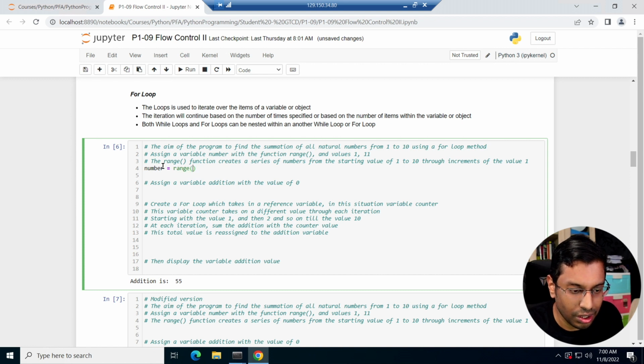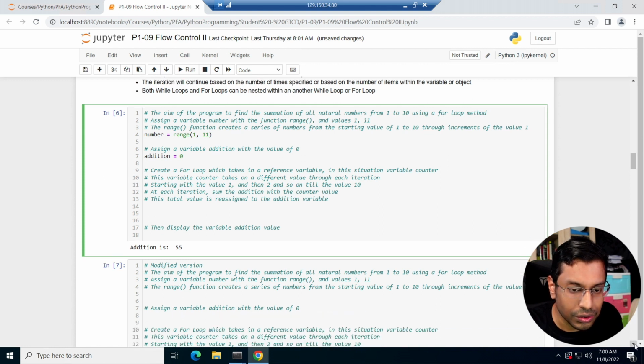Range of 1 to, in this case, 11, because the last value is exclusive, right? So it includes up to 10, but excludes 11. I want to assign a variable addition, similar to what we did earlier in the example. So I want to create a for loop which takes in a reference variable. In each situation, this variable counter takes on a different value. So how does that happen?